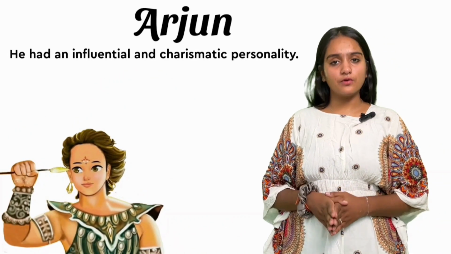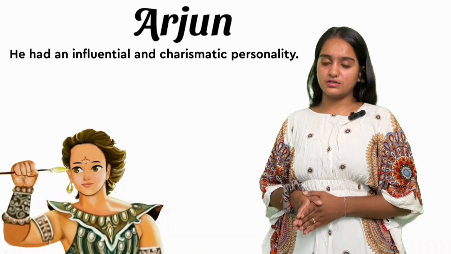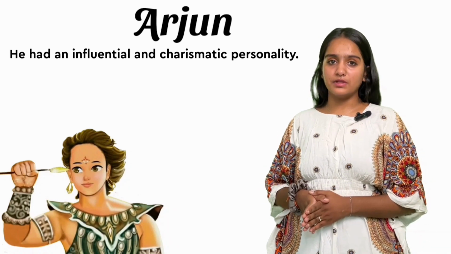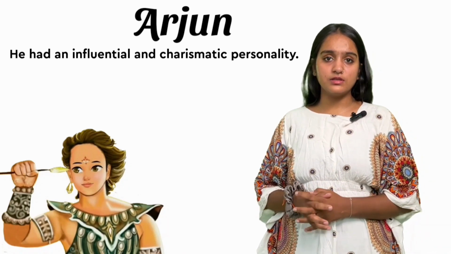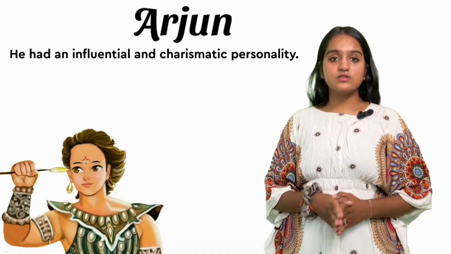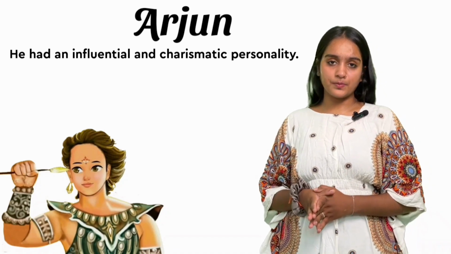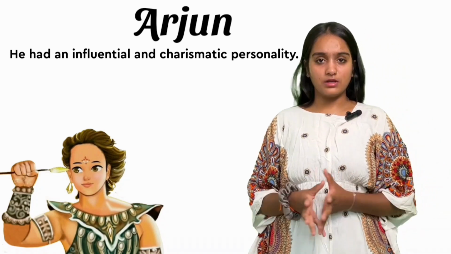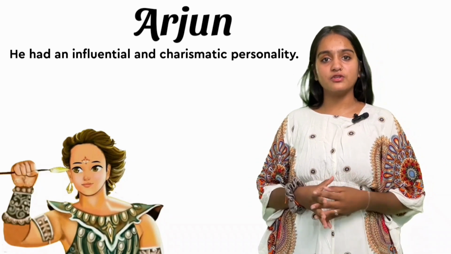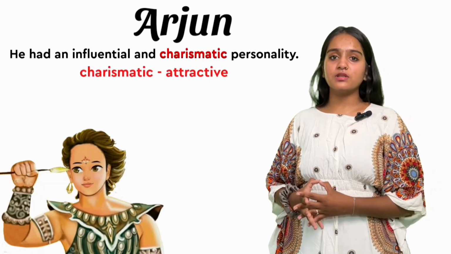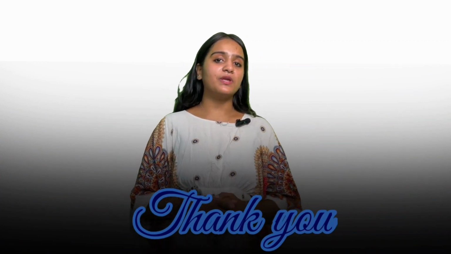So let's move to our next character, Arjun. We all know about Arjun. He was very attractive among all Pandavas. So let's see the sentence. He had an influential and charismatic personality. So let's see the example. The example of influential is: she is very influential, so you can get a job through her. It means someone who has very big contacts, so you can get a job from her. And charismatic means attractive. So thank you for watching this video. I hope it will help you.